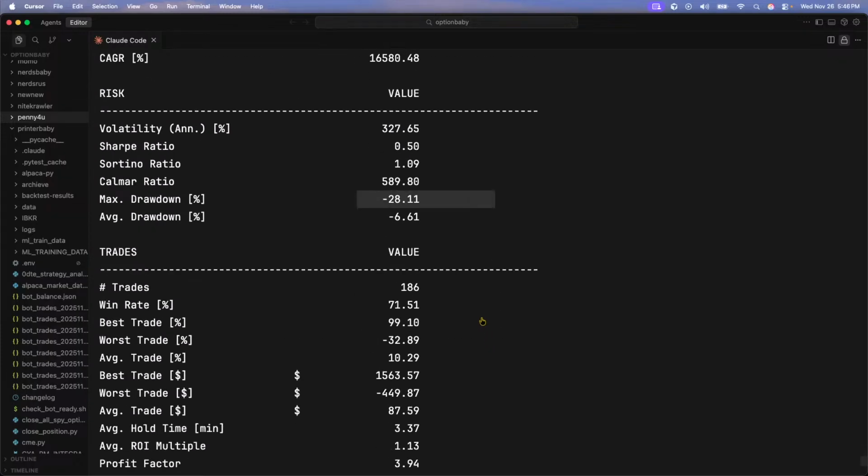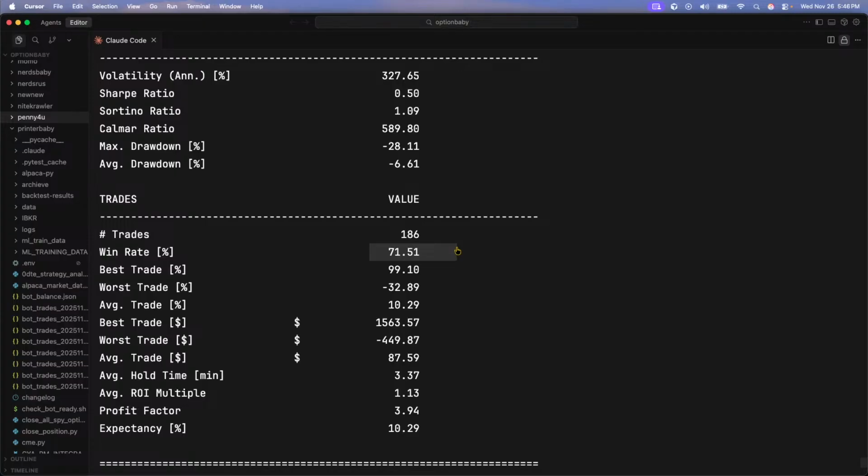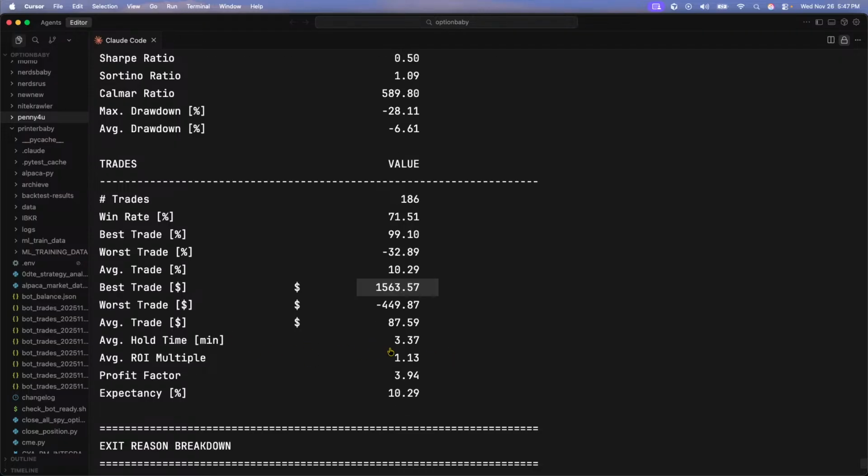Win rate is 71%, so really above a coin flip. 7 out of every 10 were winning. Best trade was 1,500. Worst trade was 450, let's say. Even if I were to double that, the best trade still engulfs it, which I love to see. The average hold time was 3 minutes. The average return is 13%. The profit factor is 394. So what that tells me is that for every $1 we're losing, we're making almost $4. So we get that. All right, beautiful.